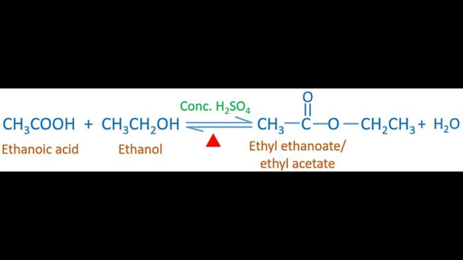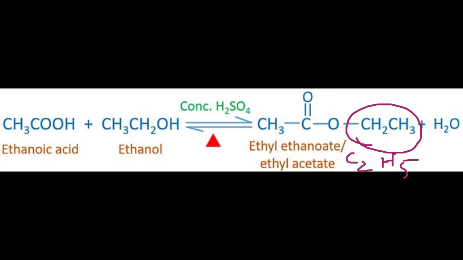C2H5OH is ethanol and CH3COOH is ethanoic acid. You can also write ethanol as CH3CH2OH. In the presence of concentrated H2SO4 will give you CH3COOC2H5, which is ethyl ethanoate, plus H2O water.